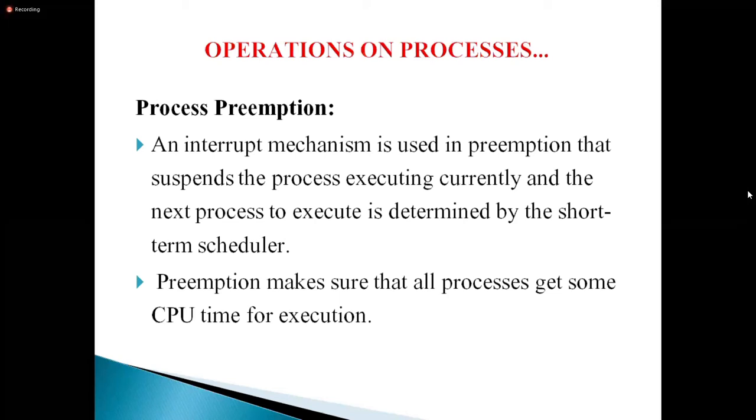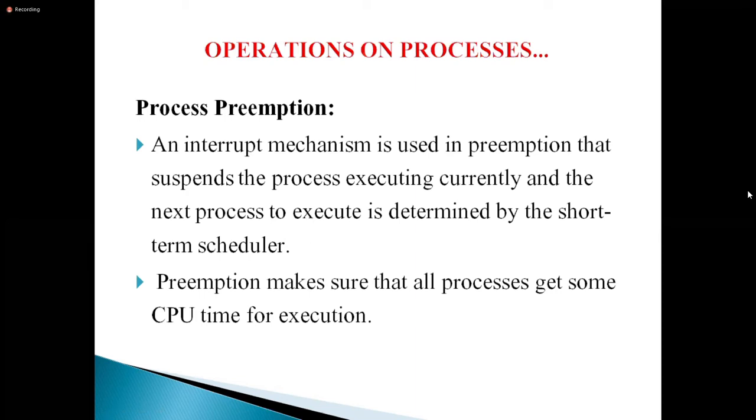Is it clear? Let us see. An interrupt mechanism is used in preemption that suspends the currently executing process, and the next process to execute is determined by the short-term scheduler. You already know what a short-term scheduler is.